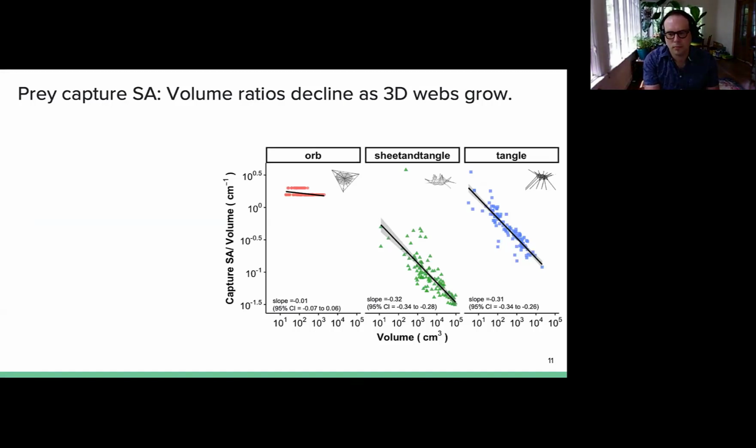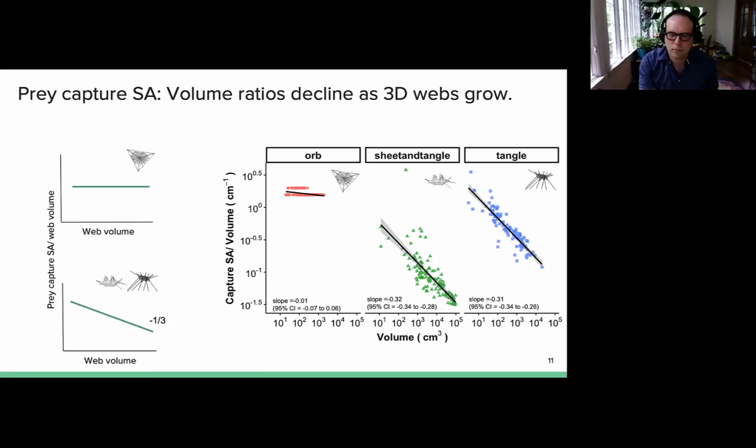In the graph on the right, you'll see capture surface area to volume on the y-axis and volume on the x-axis. In the orb facet, you'll see that the capture surface area to volume ratio is approximately constant, while in the sheet and tangle building spiders, it declines to approximately the negative 1/3 power. This is consistent with our predictions based on the geometry of the webs as illustrated in the panels on the left.